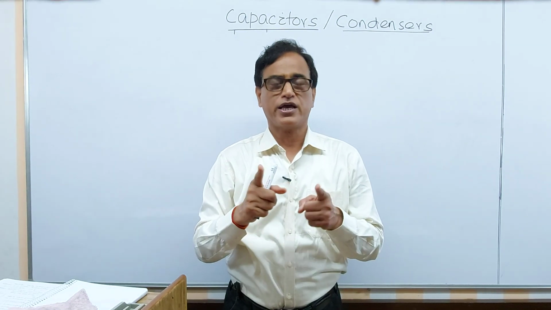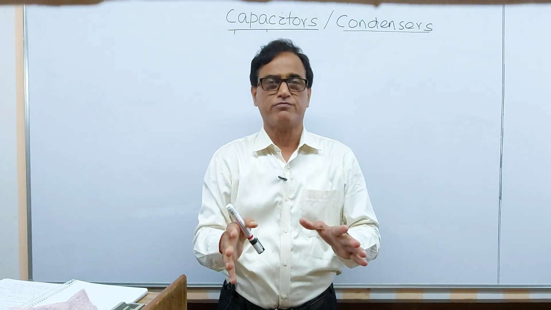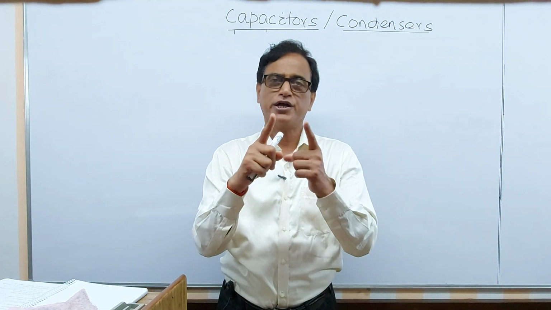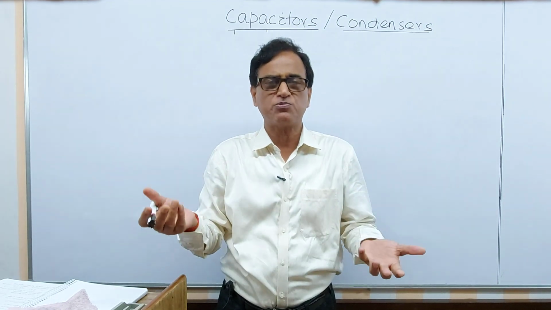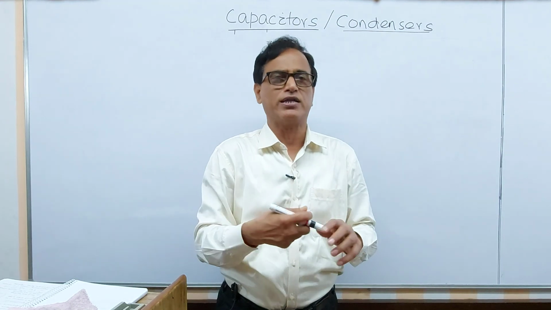Now, by construction, it is very simple. Any two conductors in any form, it may be in the form of a rod, a plate, a cylinder, a sphere, whatever it may be, or an irregular shape.